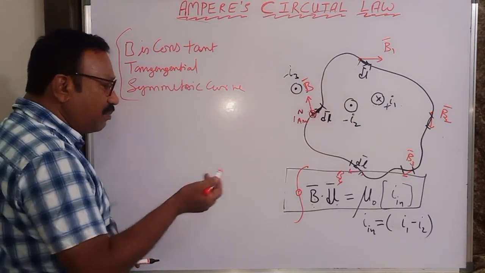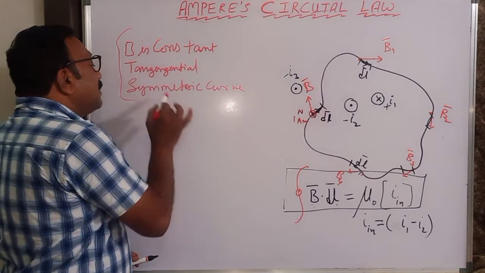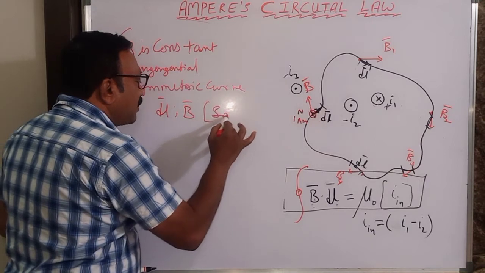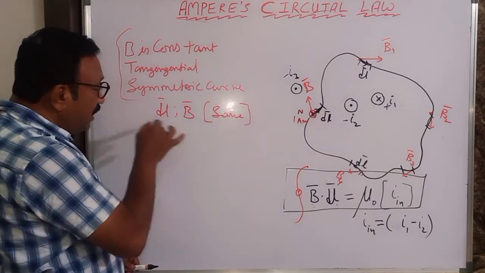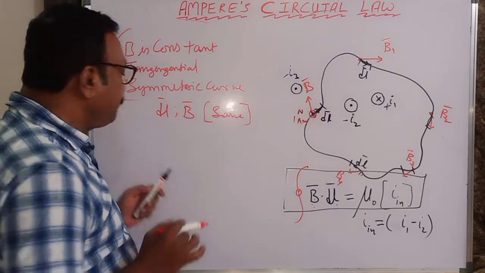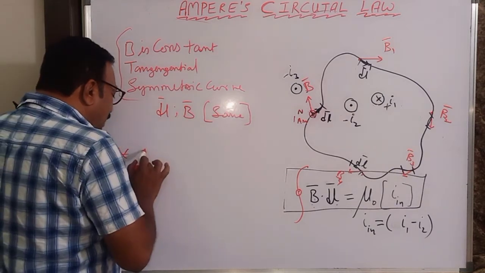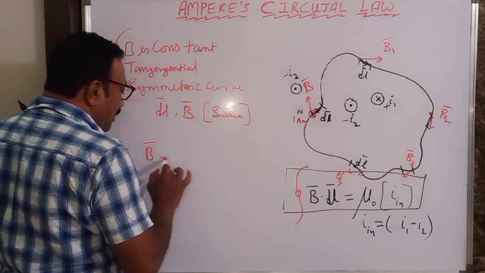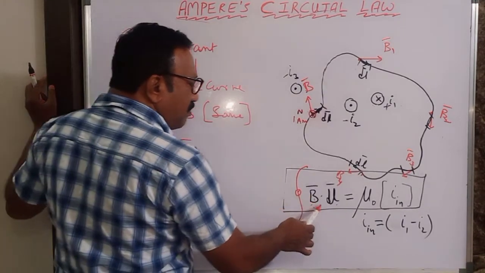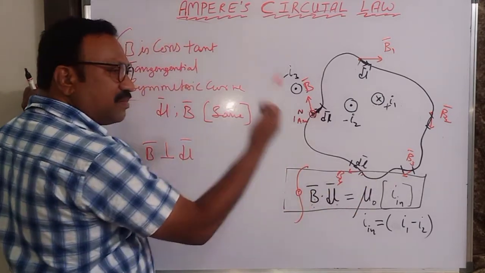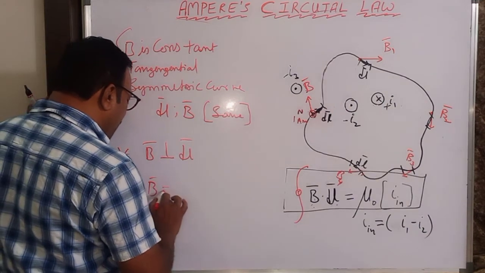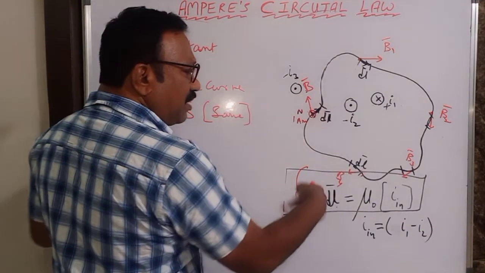Another condition to apply it is that this dl bar and B bar must be in the same direction. That means theta must be 0. Then this Ampere circuit law becomes more simple to apply. And B bar and dl bar can be perpendicular to each other. Even then it is very simple to apply, because if these two are perpendicular, B into dl into cos 90 becomes 0. So it's very easy. It is also simple when B becomes 0, because then B dot dl becomes 0.